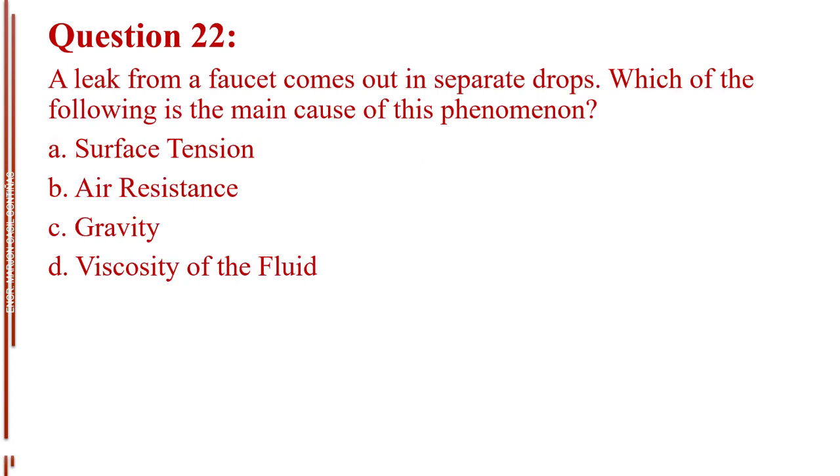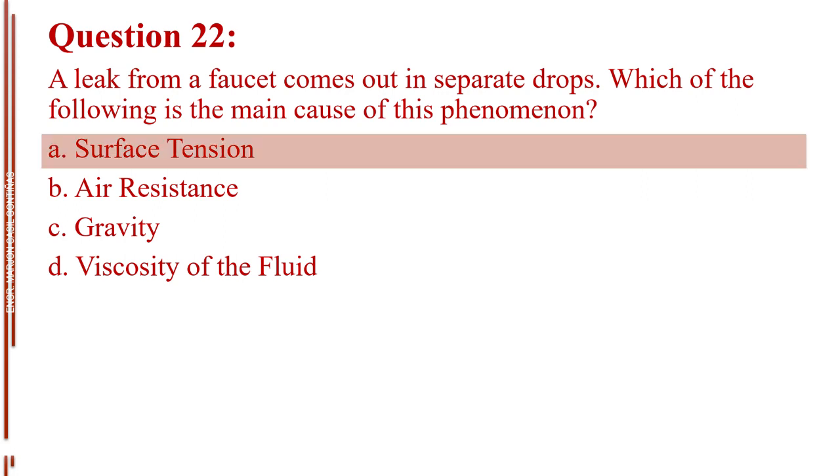Question number 22. A leak from a faucet comes out in separate drops. Which of the following is the main cause of this phenomenon? Letter A, surface tension. Letter B, air resistance. Letter C, gravity. Letter D, viscosity of the fluid. The answer is letter A, surface tension.